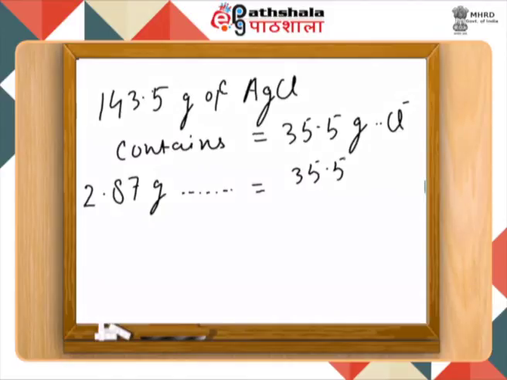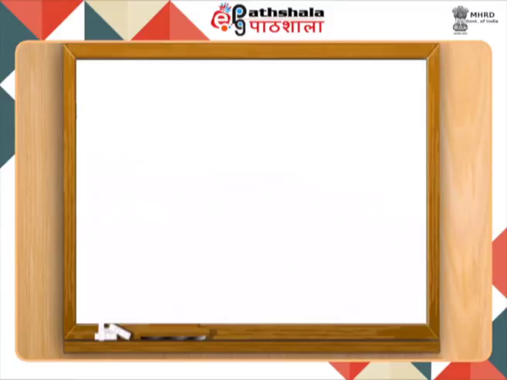Take the weight of one chloride atom, which is 35.5, multiplied by the weight of silver chloride divided by the precipitate which we obtained, which is 2.87 gram. So now we have two reactions. The first one you can call number 1, the second one you can call number 2, and now it is time to relate these two parts together.